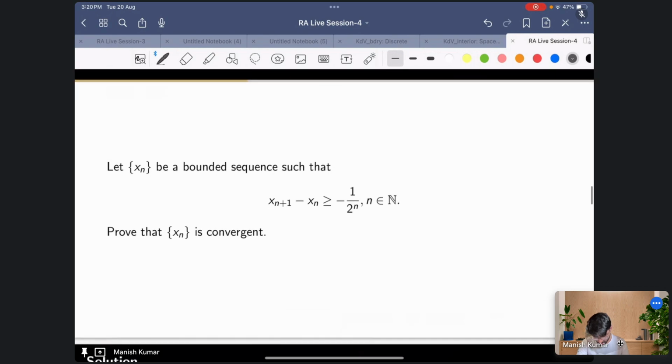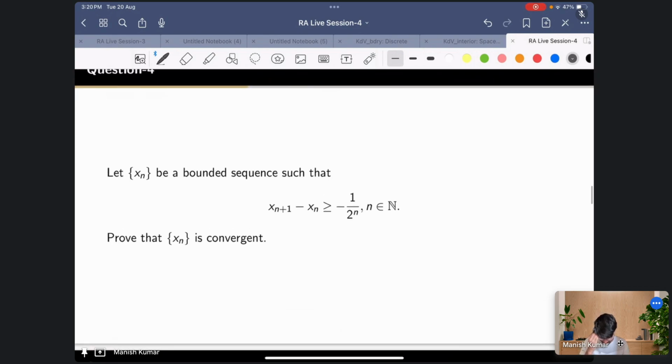Over here you have a lower bound for the difference of two adjacent sequential terms, and then you have to prove that this sequence xn is convergent.